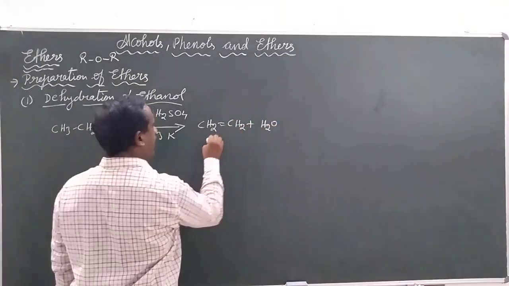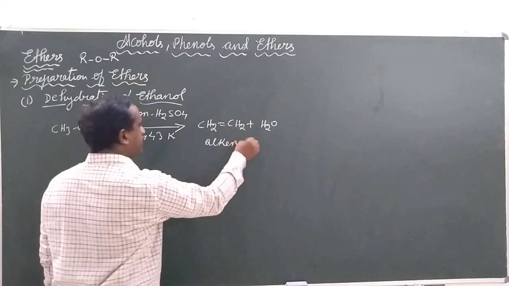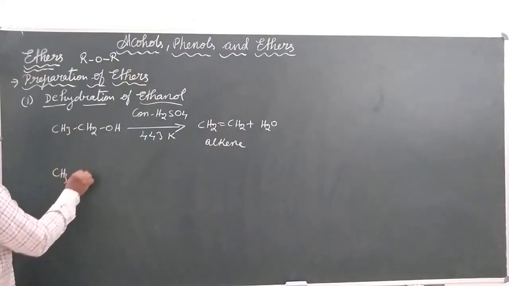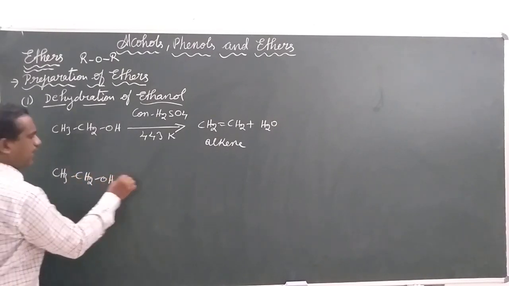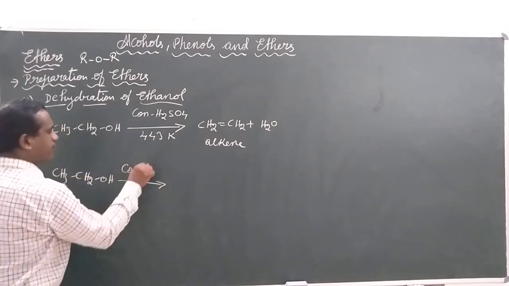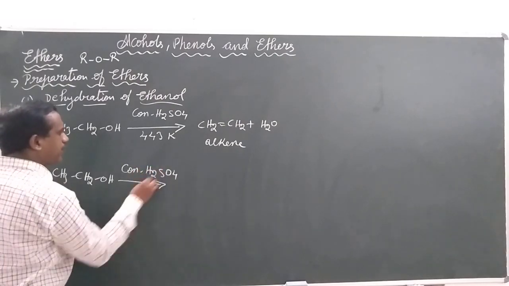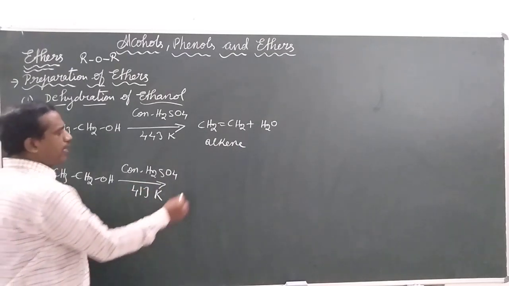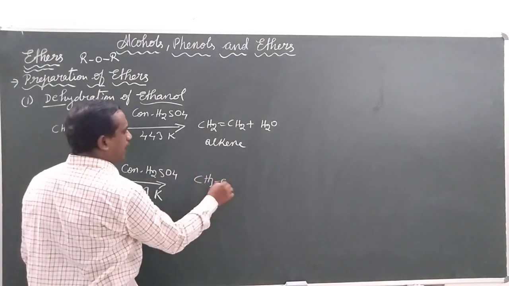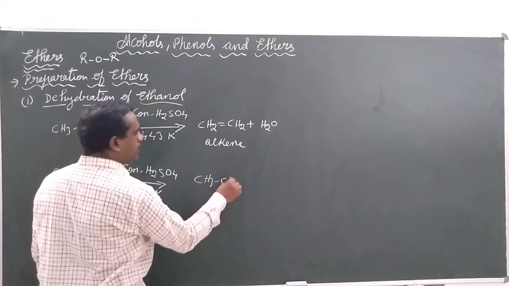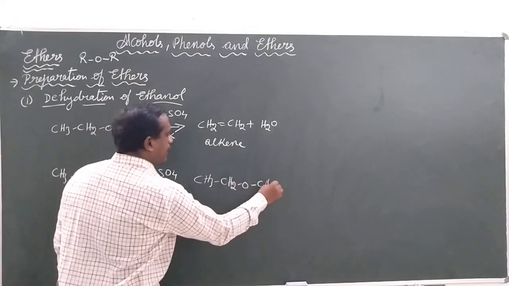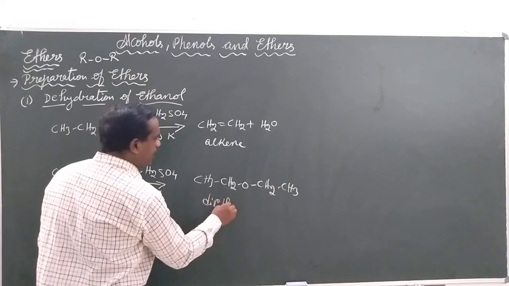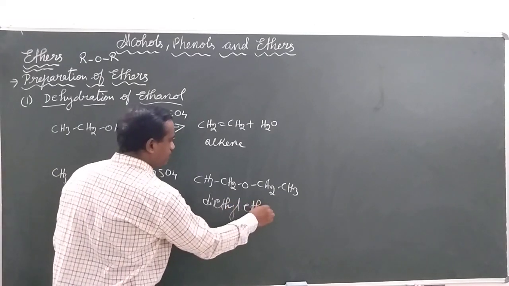But with the same reaction, if we change the temperature condition to 413 Kelvin, the product is not going to be an alkene, but diethyl ether.